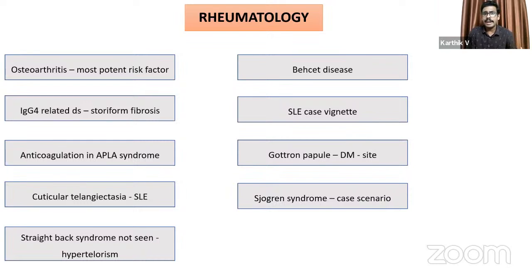And rheumatology also had more questions compared to last year. Last year, there were around 4 questions. Now we have 9 questions in rheumatology. And some of the questions were directly handpicked from Harrison as well, like osteoarthritis, most potent risk factor. We'll be discussing what percentage of questions came from Harrison later in the discussion. But if you look overall, the topics SLE, Behçet's disease, dermatomyositis, Sjogren's syndrome, IgG4 disease are important. Only thing is that the depth of questions can actually vary.